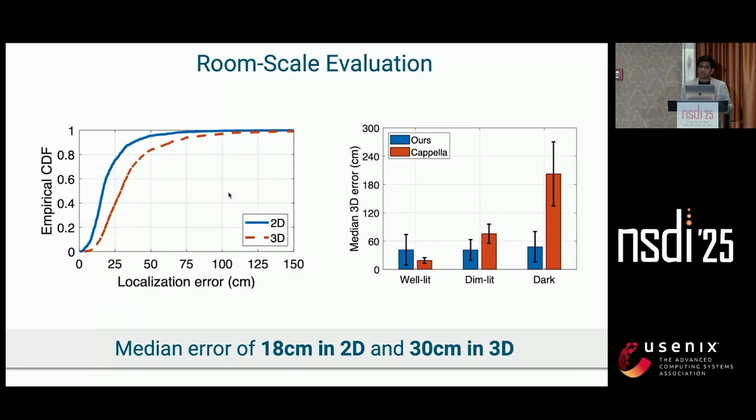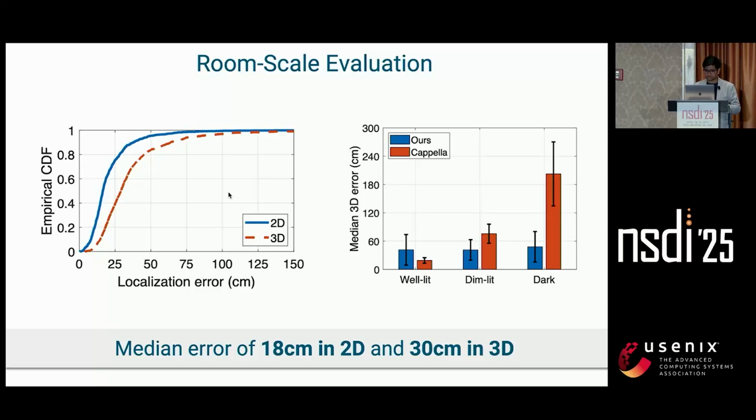This is the CDF of localization error, and we see that it has a median error of 18 centimeters in 2D and 30 centimeters in 3D. We also compare our performance with vision-based systems, which are the more popular ones at small scale, in different lighting conditions, to show that existing VIO-based methods, visual odometry-based methods, degrade in dark environments, but we are robust to it.